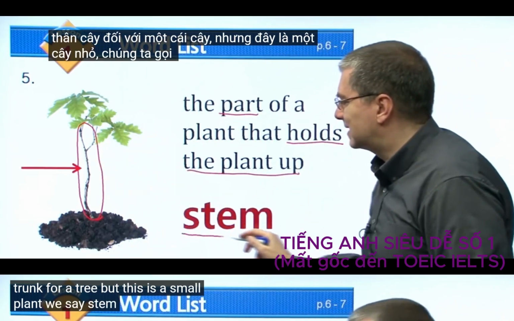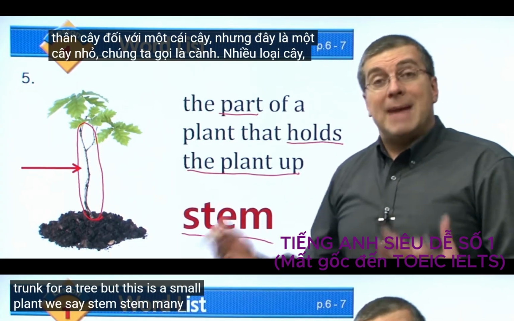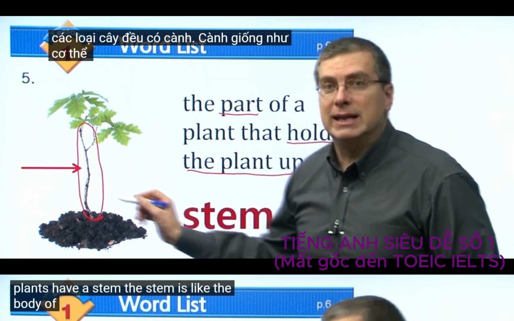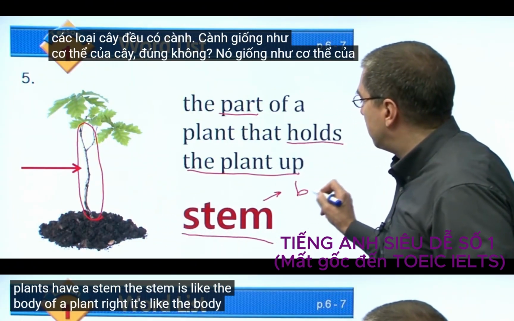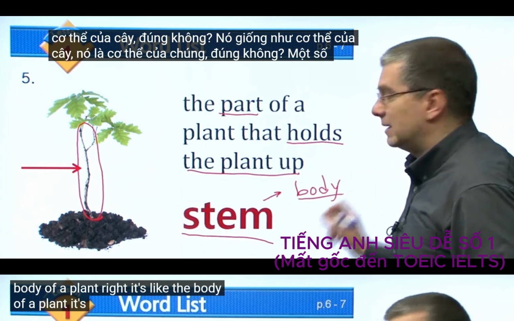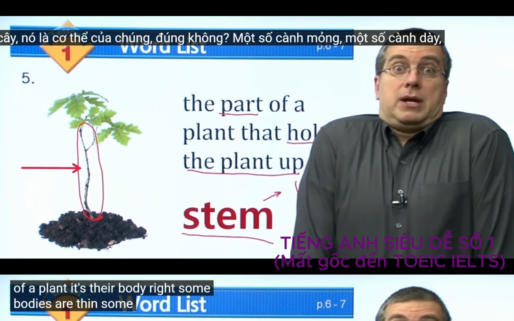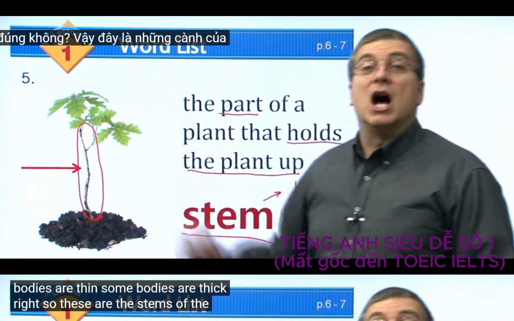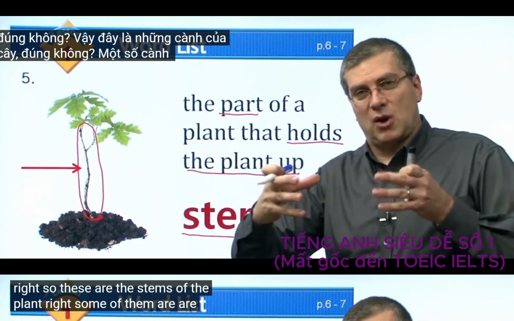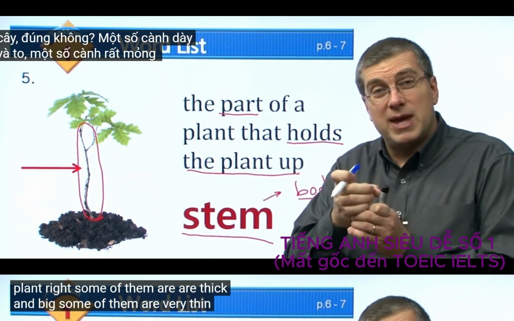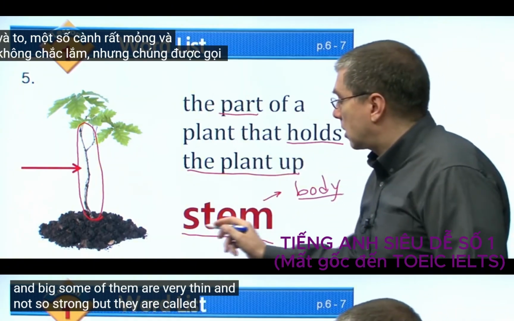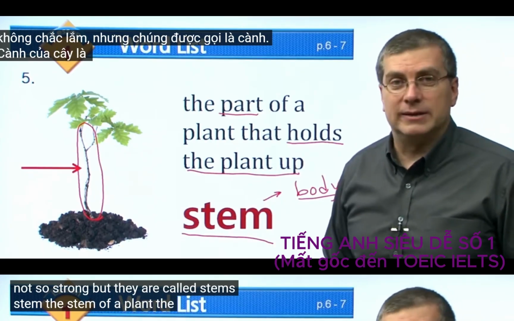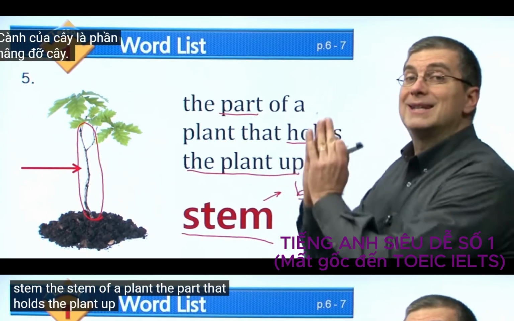Yes, we can say trunk for a tree, but this is a small plant. We say stem. Many plants, all plants, have a stem. The stem is like the body of a plant, right? Some bodies are thin, some bodies are thick, right? So these are the stems of the plant. Some of them are thick and big, some of them are very thin and not so strong, but they are called stems. Stem, the part that holds the plant up.